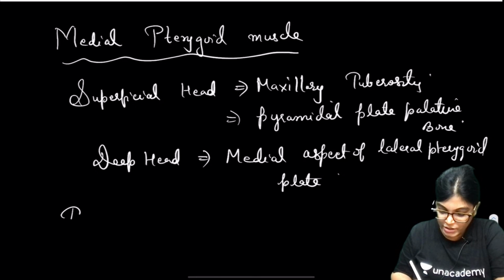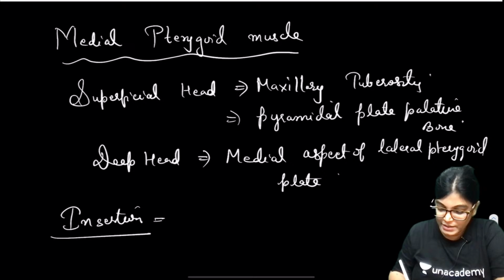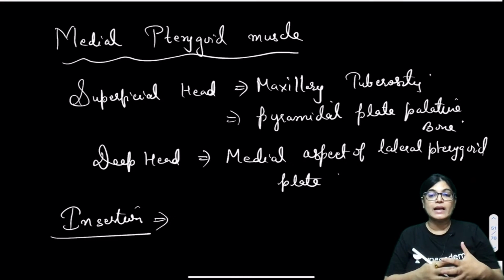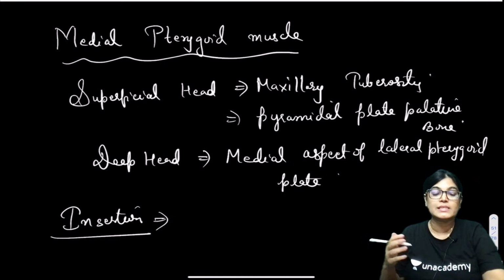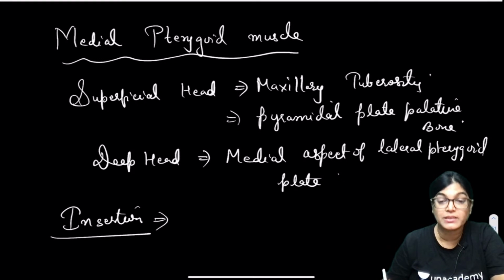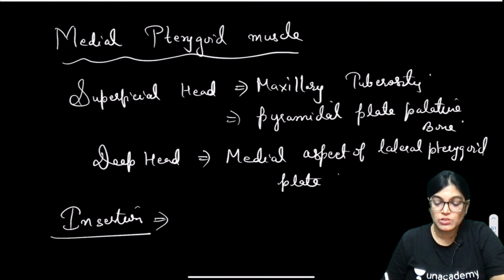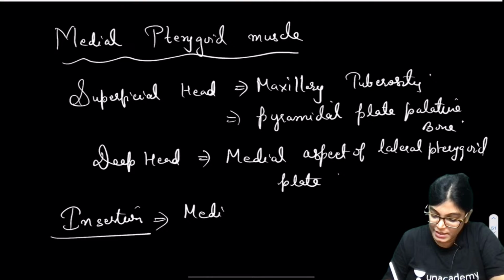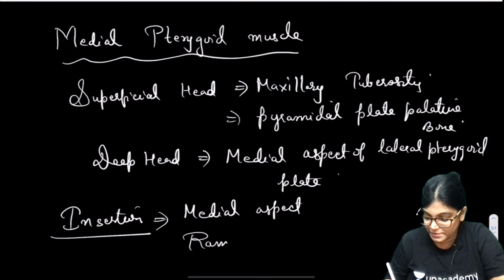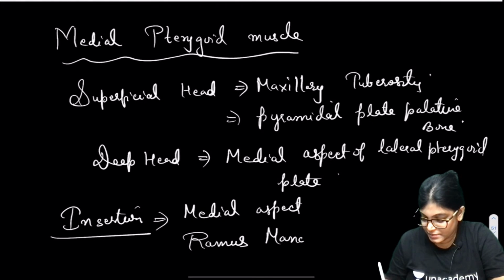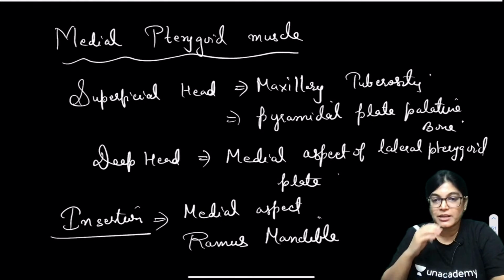And when we talk about insertion, my dear friends, this muscle is going on the inner aspect of the mandible. It is going inside, inserting into the medial aspect of the ramus of the mandible. So it is inserting into the medial aspect of the ramus of the mandible. So done with the pterygoid muscle, actions done.